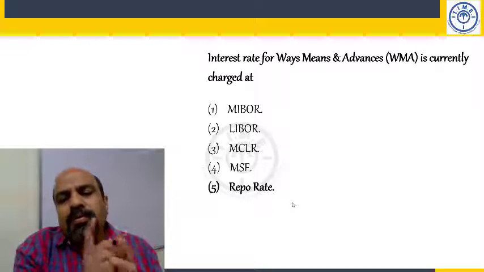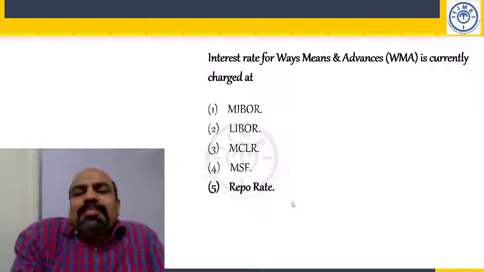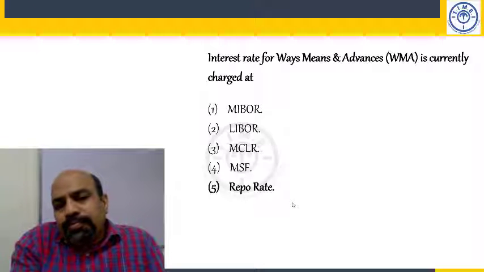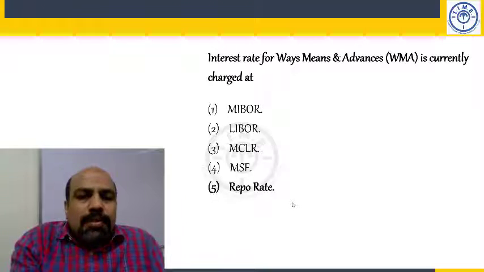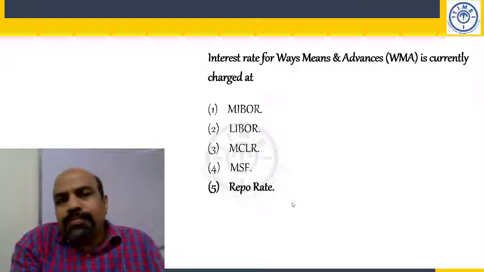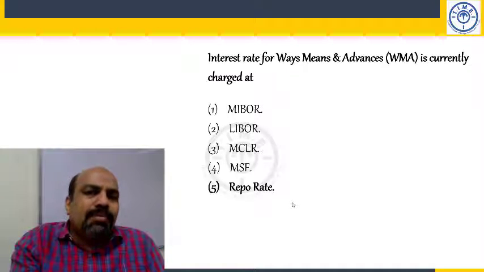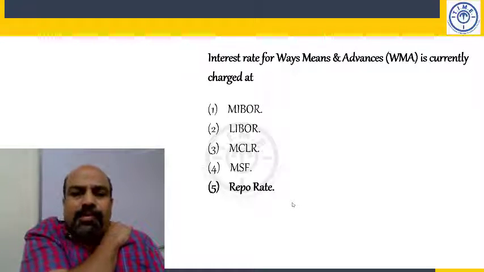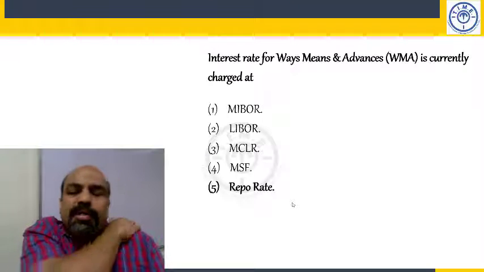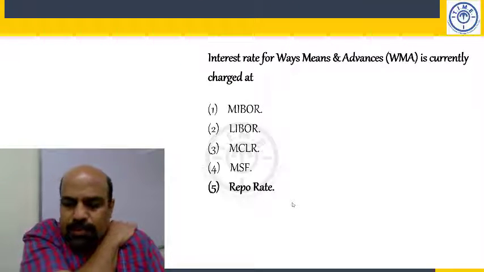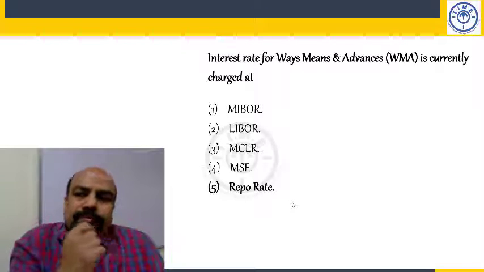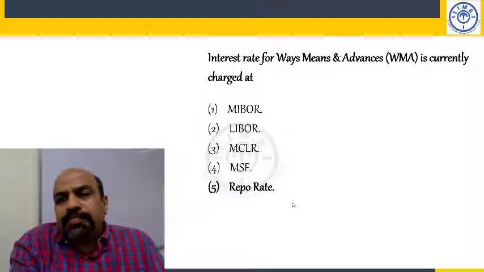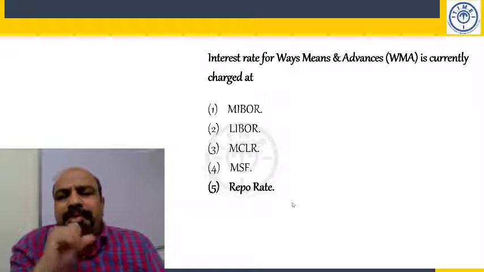It's one and the same, only the first letters are different, as you know. M stands for Mumbai, L stands for London. Okay, right? MIBOR, Mumbai interbank offered rate. Rate is always interest rate in our case.